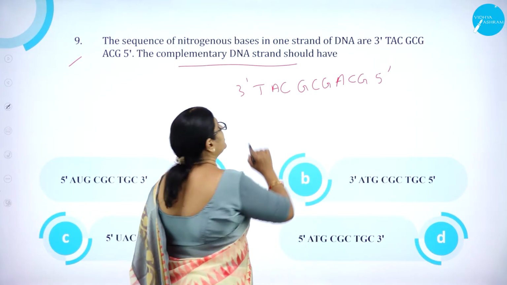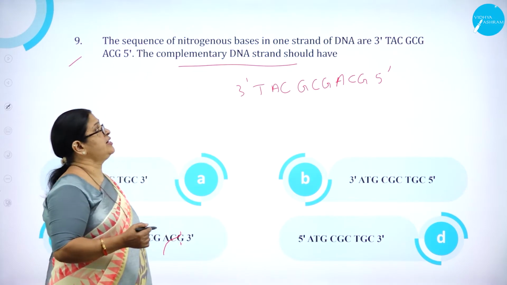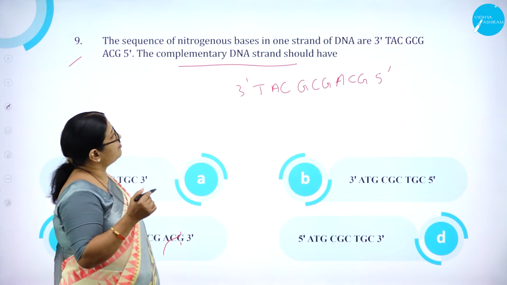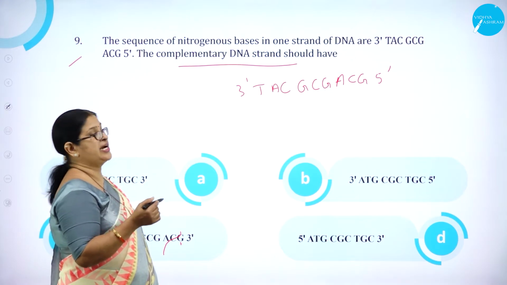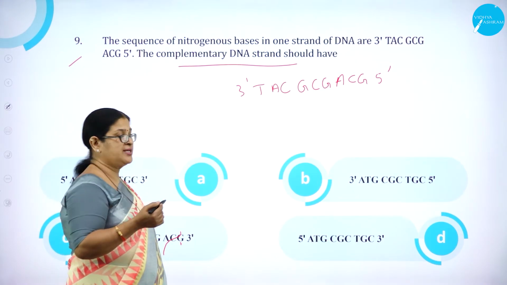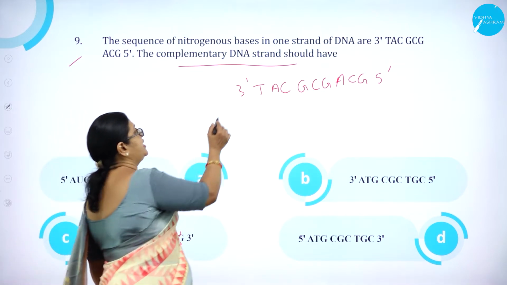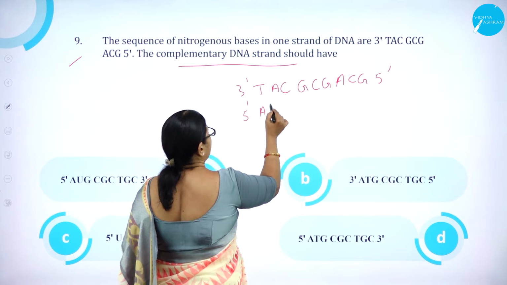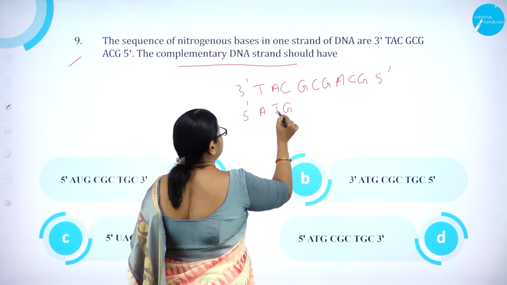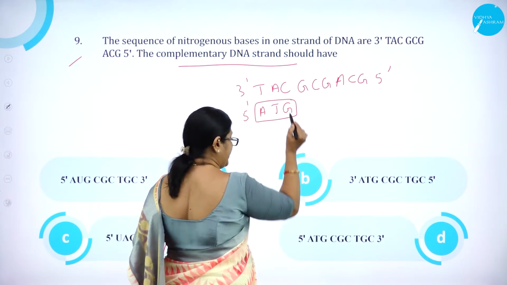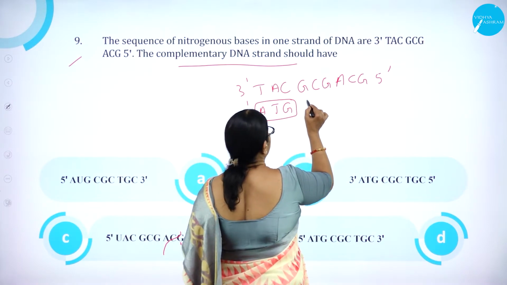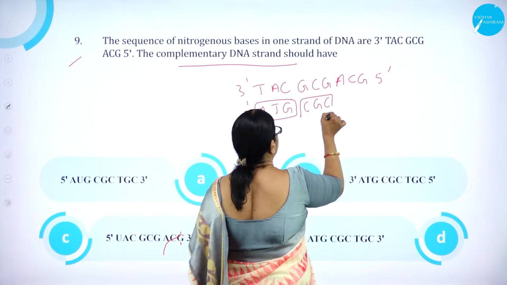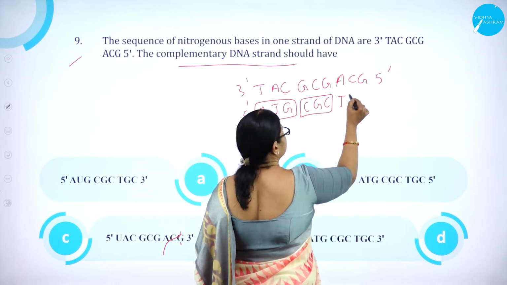So what should the complementary strand be? What nitrogenous bases should the complementary DNA strand have? So let us see here. If it is 3', it has to be 5'. T means A, A means T, C means G. So this is ATG. Then G means C, C means G, G means C. Then A means T, C.